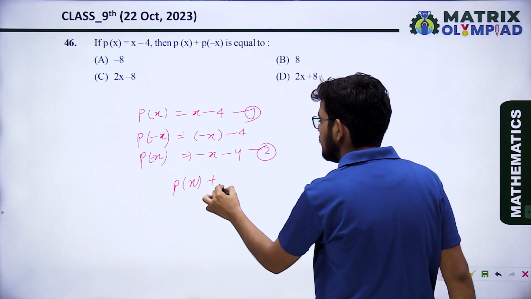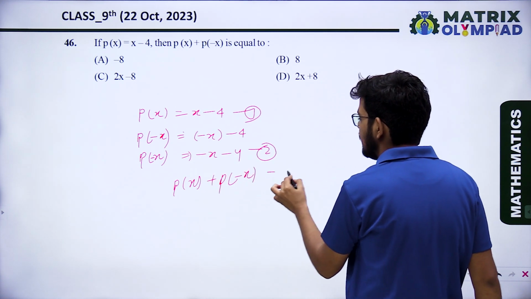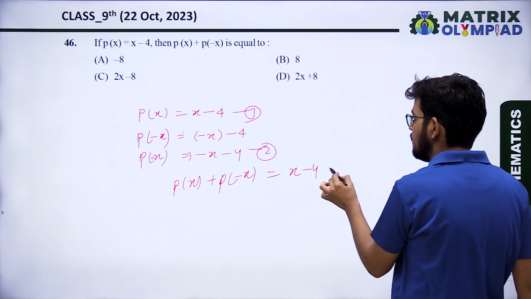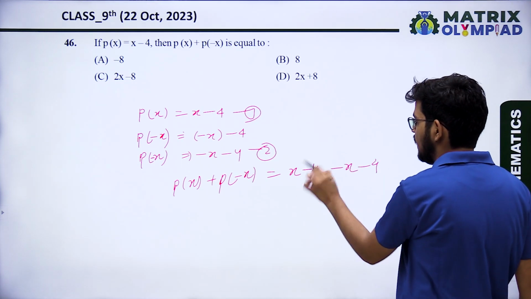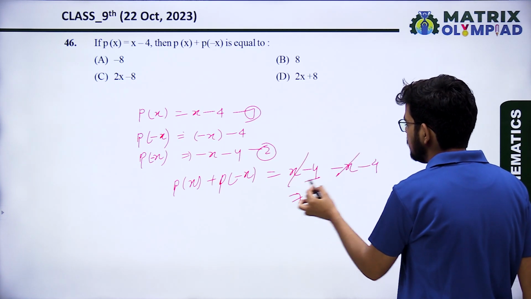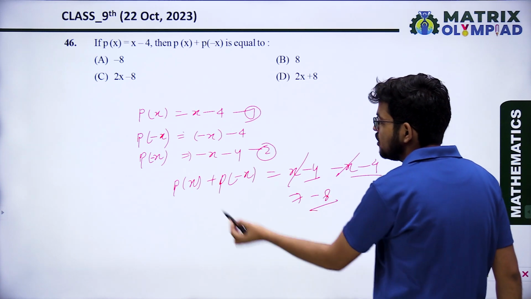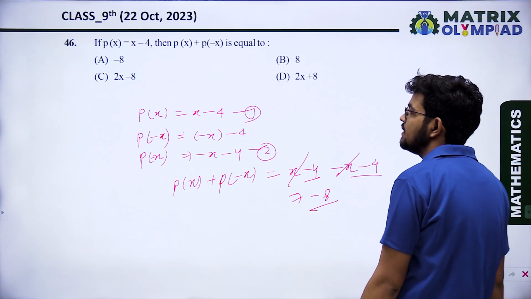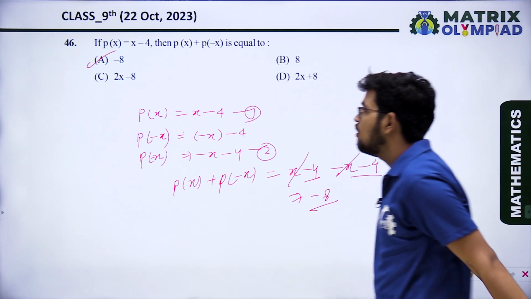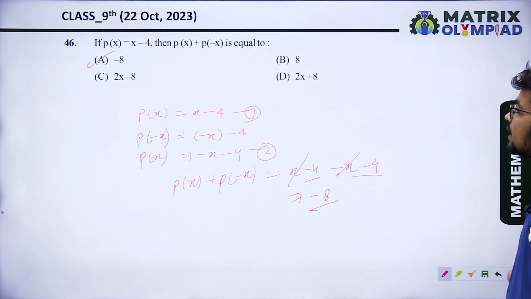P(x) plus P(minus x) is x minus 4 minus x minus 4. The x and minus x cancel out, and minus 4 minus 4 is minus 8. So the value of P(x) plus P(minus x) will be minus 8. Option A is the correct answer.